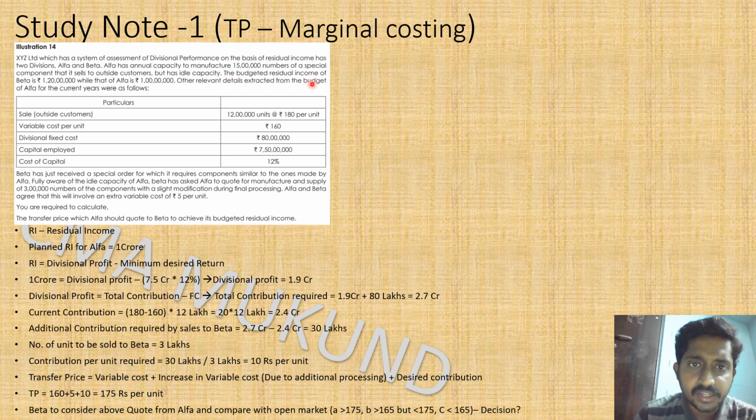The budgeted residual income. As we discussed in our last class, the term budgeted will come because we are fixing the transfer price. Usually the finance department will get a task to fix the transfer price for the next financial year. So what will be the input that we will have? The budget numbers. Every department will give the inputs for making the budget. The budget will be made by the finance department. It will be put under a cross-functional review, in which all the departments will come and a complete review will be done, and the final budget numbers will be fixed, and that is what is budgeted.